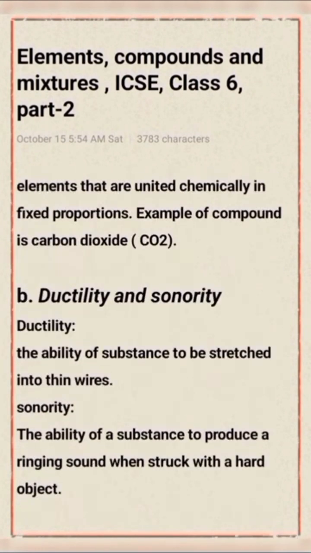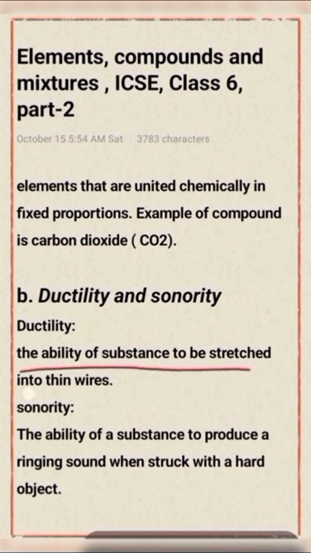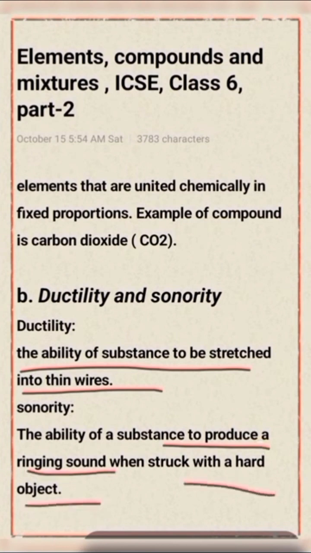Next, ductility and sonority. Ductility is the ability of a substance to be stretched into thin wire. Sonority, the ability of a substance to produce a ringing sound when struck with a hard object.